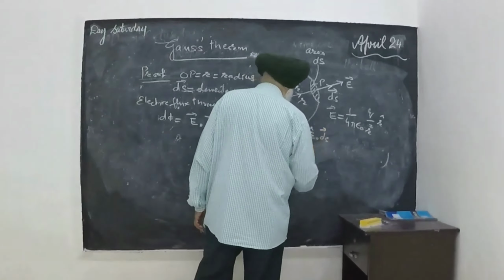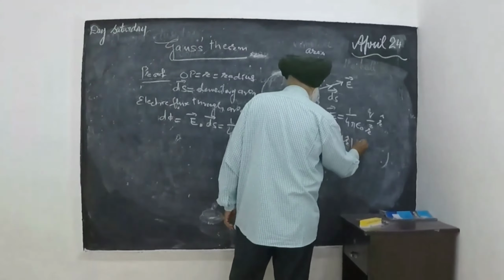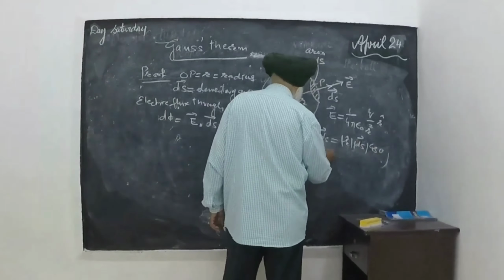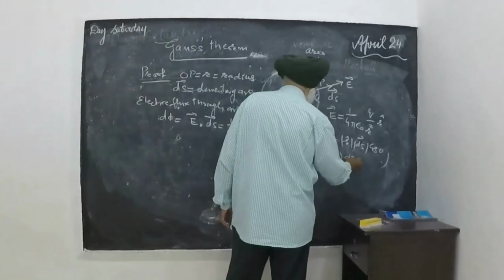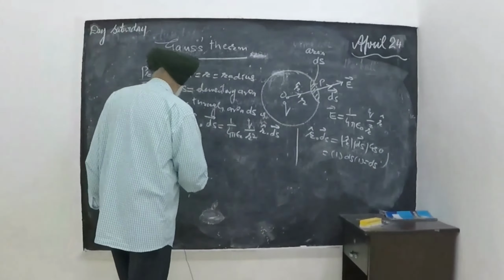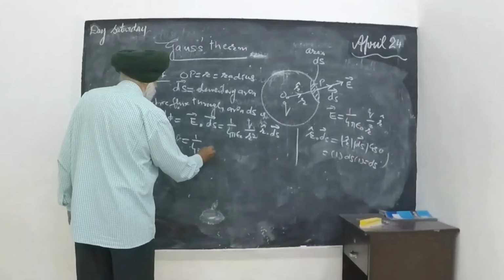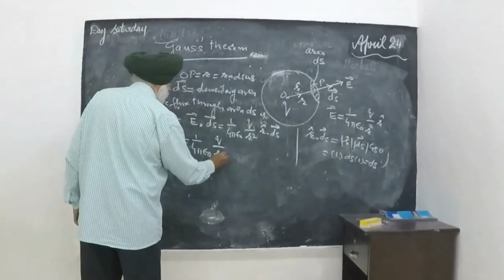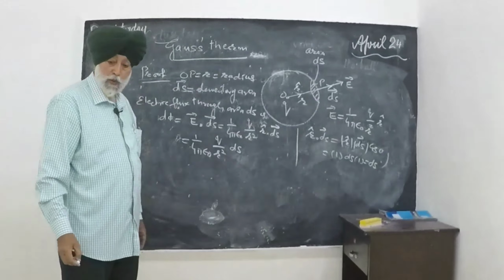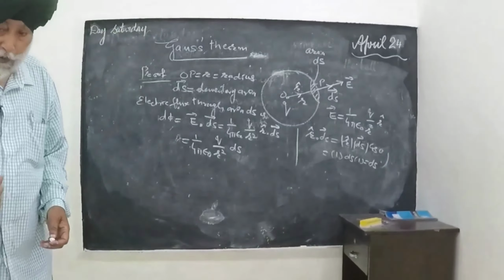A dot B is equal to AB cos theta. The magnitude of ds, and the angle between them is 0, so it is 1 times ds times 1, equal to ds. So this will be equal to 1 over 4 pi epsilon naught Q over R square ds. Then what is the total electric flux through the whole of the sphere?